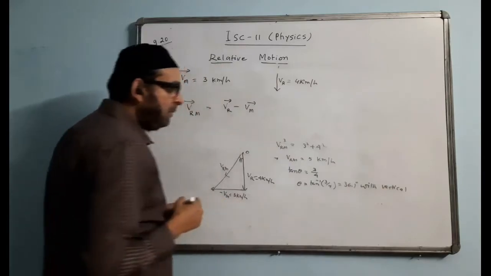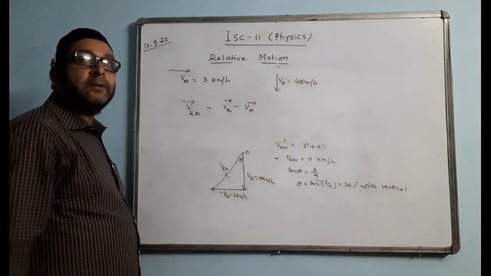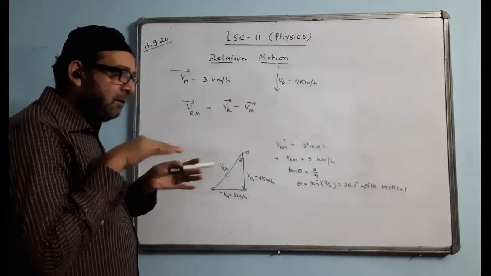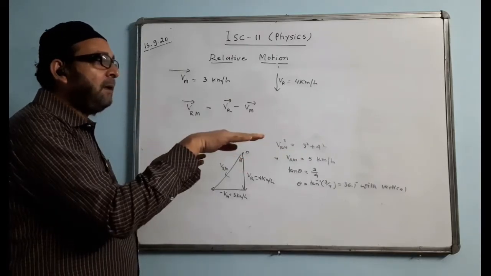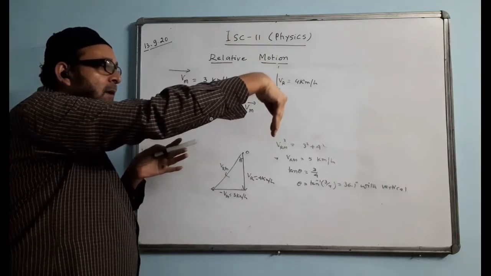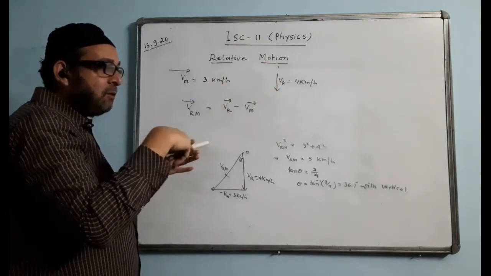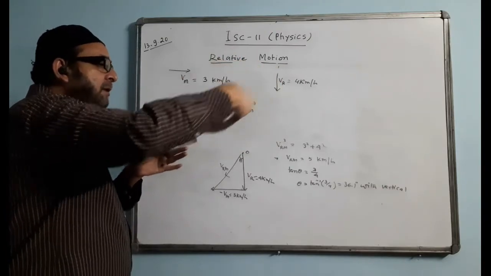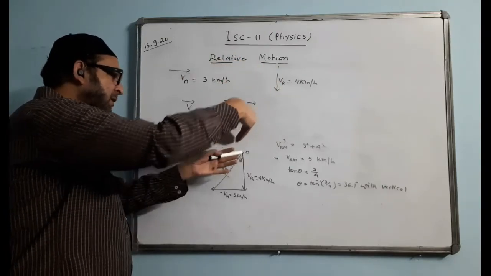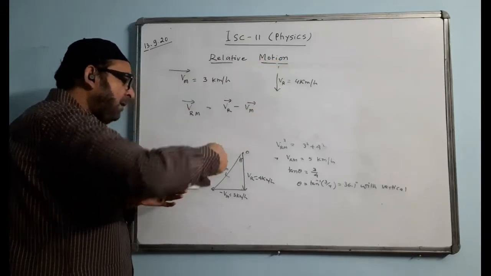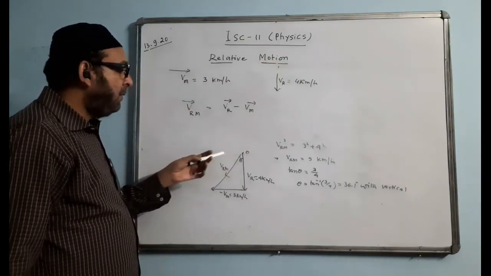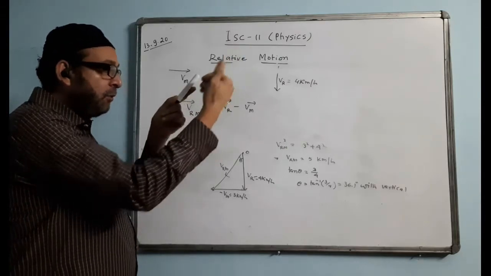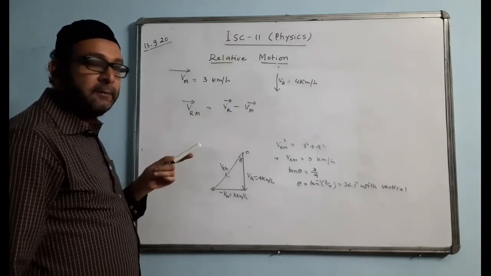With the vertical. One common observation you must have realized. Suppose a man is running like this on a horizontal road, this way 3 km, and rain is actually falling like this. Because of the speed of the man who is also moving, the rain will appear to fall like this, in this direction. That means if the person is holding an umbrella, the person will have to tilt the umbrella like this to protect himself from the rain.